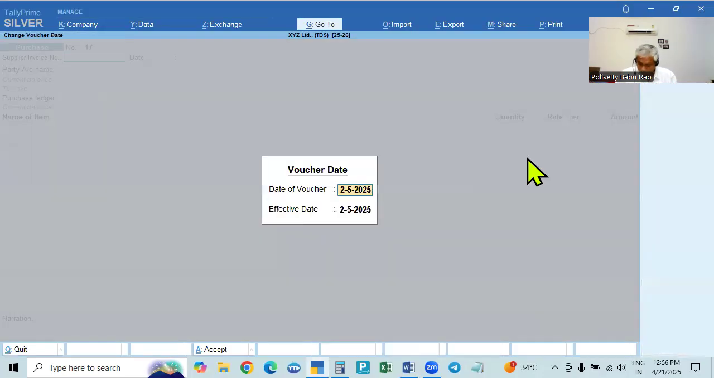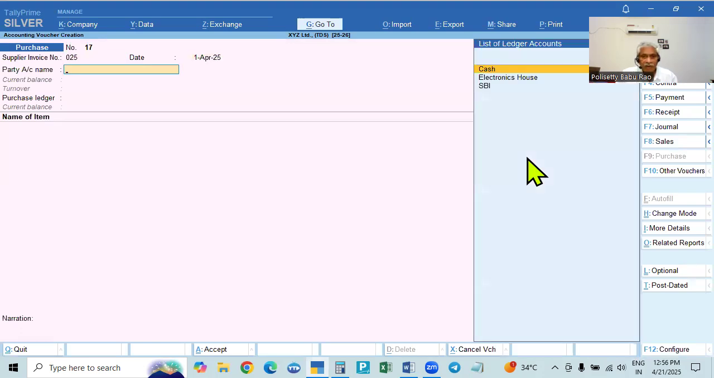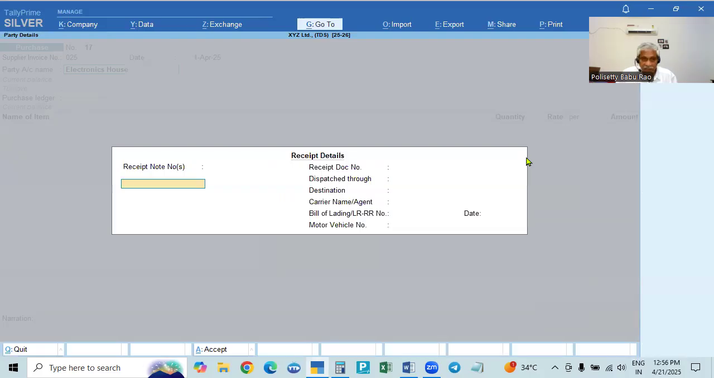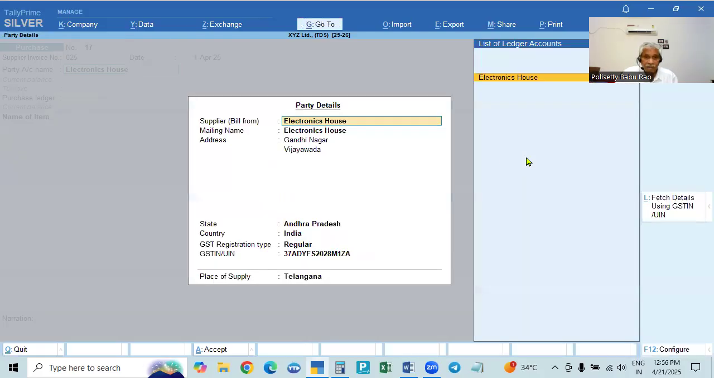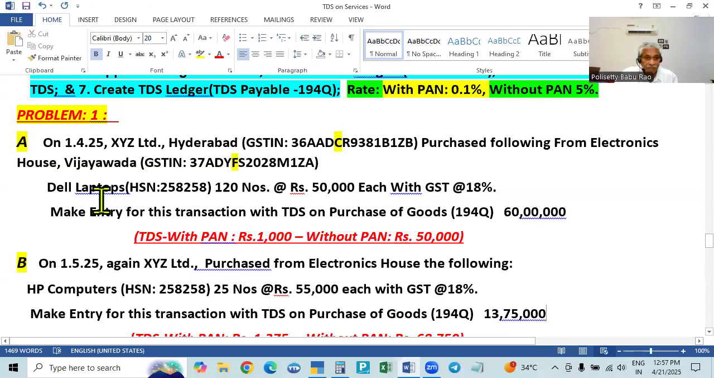Date is 1/4. Always change it with F2. We are taking 1/4, and the number is not given there. Just take 025, for example, and then Electronic House is the party. Accept Electronic House. In the party details, the state is Andhra Pradesh. Telangana is our state, and he is supplying to us, so his state is Andhra Pradesh. You have to calculate IGST on purchases.